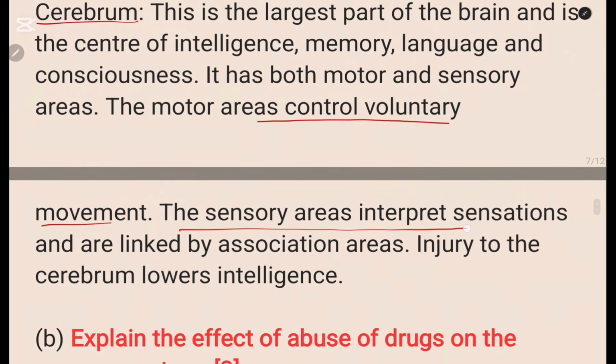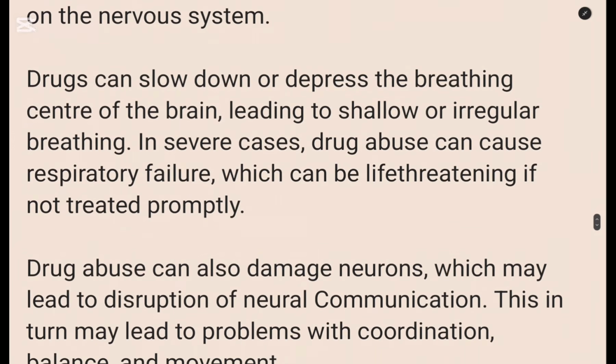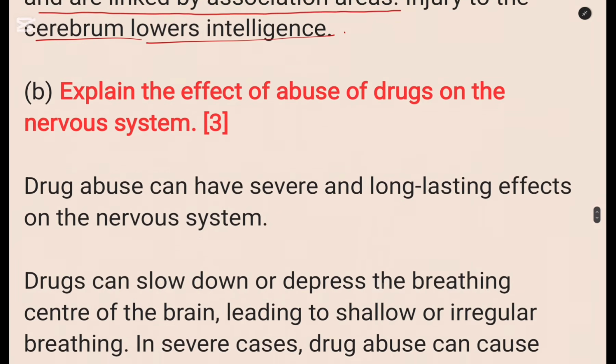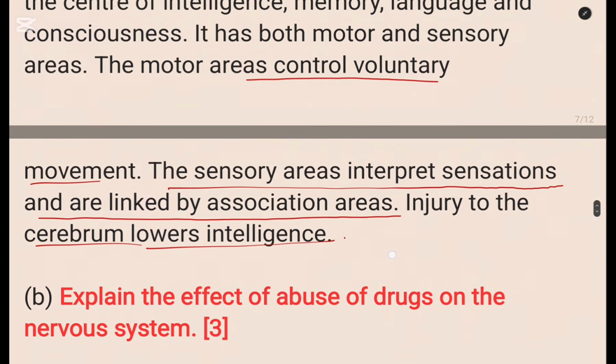The sensory are interpreting sensations and are linked by association areas. Injury to the cerebrum may result in lowered intelligence. So that is about the cerebrum. Then of course that's about question A.